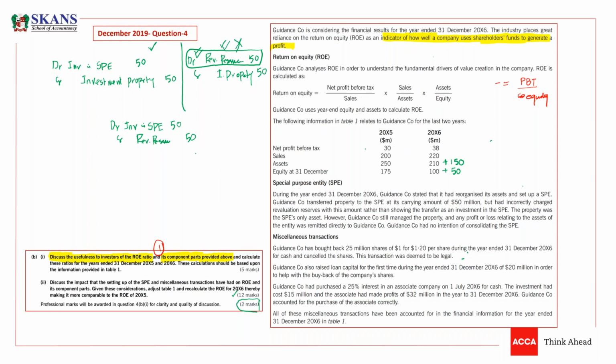Now, the most important thing: if there is any special purpose entity, you have to consolidate it because you are controlling it. This special purpose entity is under your control, so you have to consolidate it. In other words, the investment property will be there in consolidated books. It means we will consider that this is not a transaction at all.